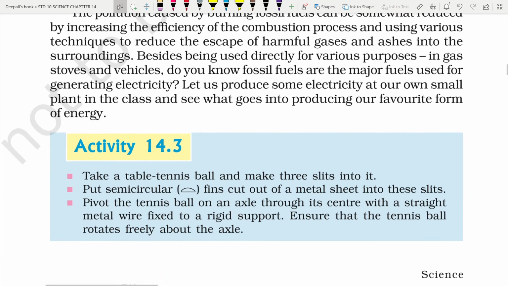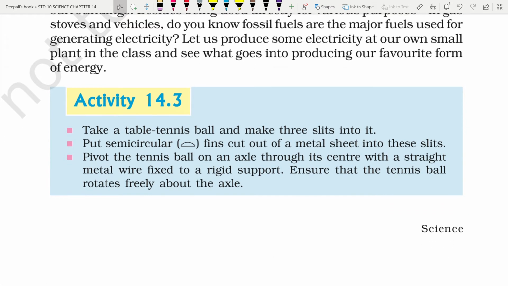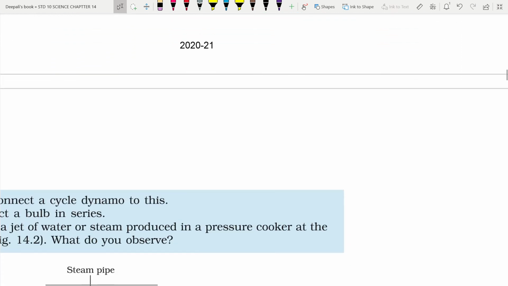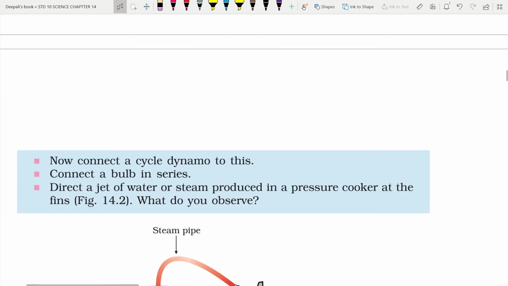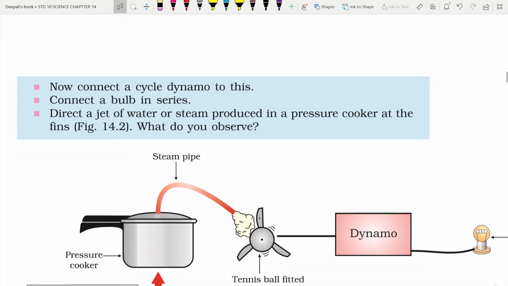Take a table tennis ball and put 3 slits in it. Put semicircular fins cut out of metal sheets into the slits. Pivot the tennis ball on an axle through its center with a straight metal wire fixed to a rigid support. Ensure that the tennis ball rotates freely about the axis. Now connect a cycle dynamo to it. Connect a bulb in series.